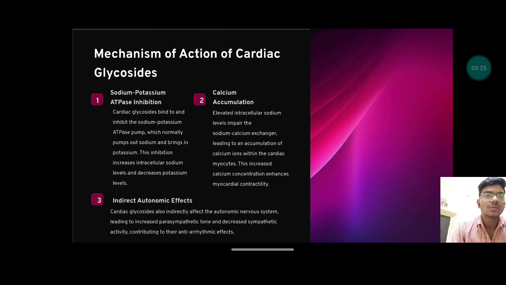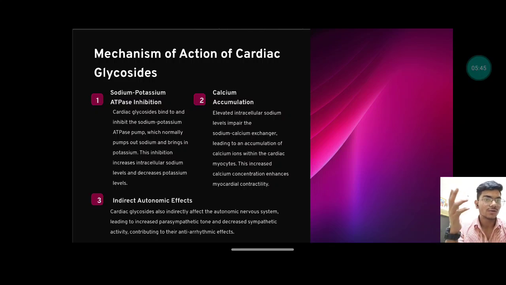Second one is calcium accumulation. Elevated intracellular sodium levels impair the sodium calcium exchanger, leading to an accumulation of calcium ions within the cardiac myocytes. The increased calcium concentration enhances myocardial contractility. The primary role of digoxin is to increase the cardiac contractility, and for this we need calcium inside.